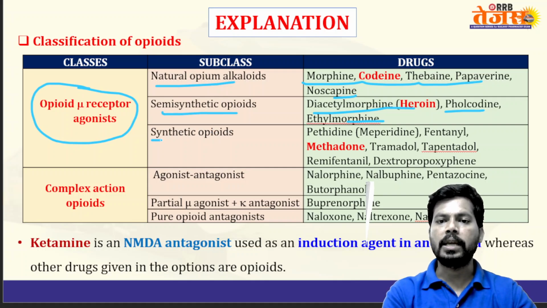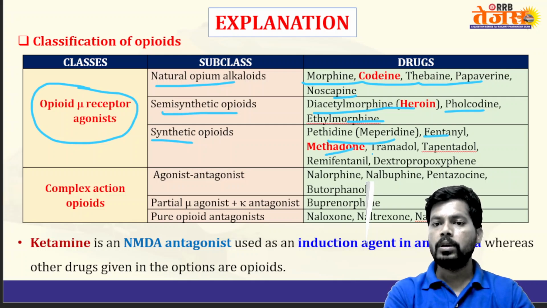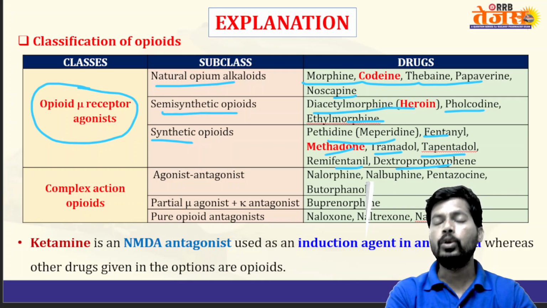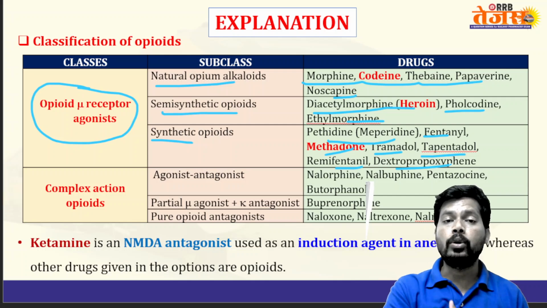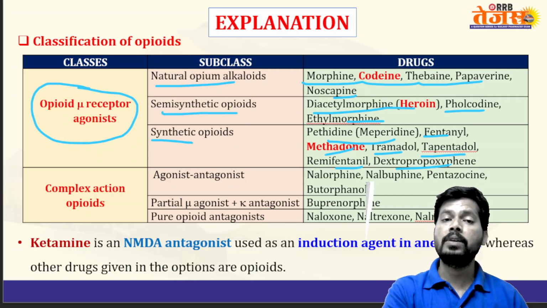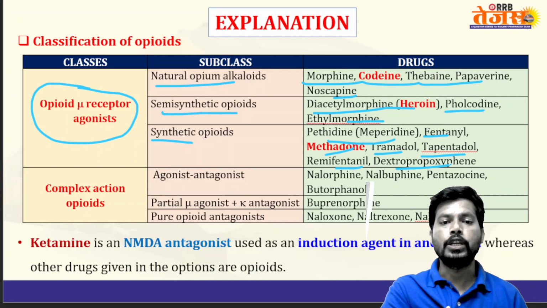Next, the synthetic category, directly prepared in the laboratory, like pethidine, also called meperidine, fentanyl, methadone, tramadol, tapentadol, remifentanil, and dextropropoxyphene. These are the opioid mu receptor agonists under natural, semi-synthetic and synthetic subclassifications.